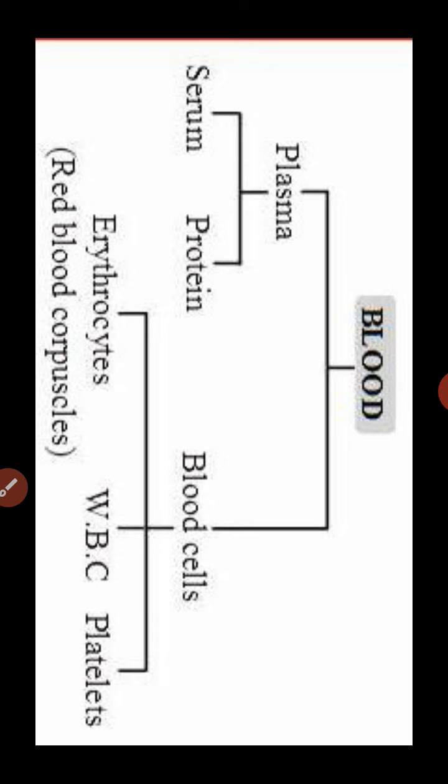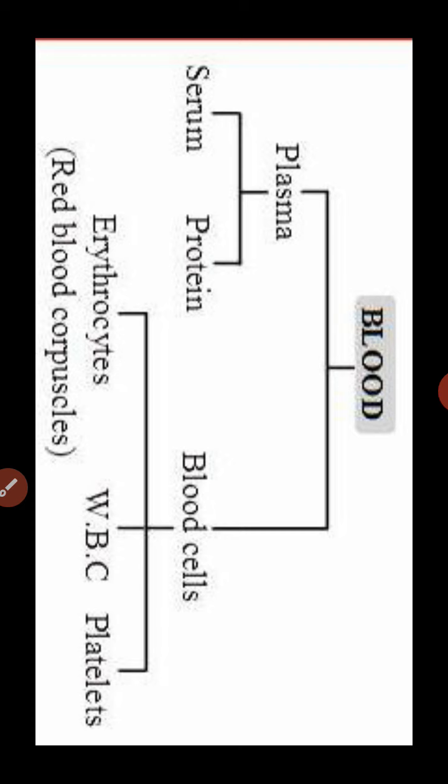The function of RBC, as all of you know, is to help in the transport of oxygen. WBC help to fight against disease-causing microbes. And platelets help in clotting of blood. Now, what is clotting of blood? When we get an injury or cut in our hand, blood comes out of our body, and after some time the bleeding stops. This is because of clotting of blood.